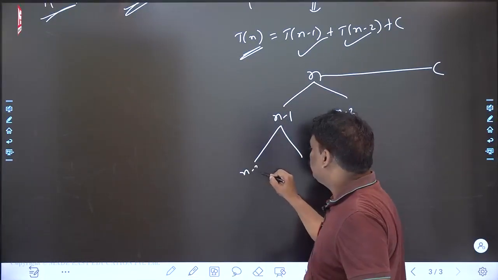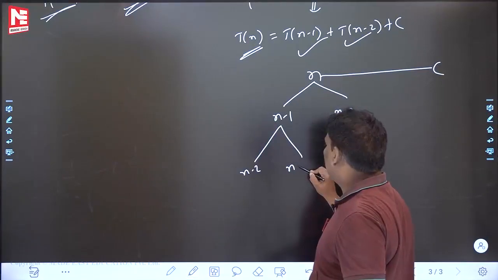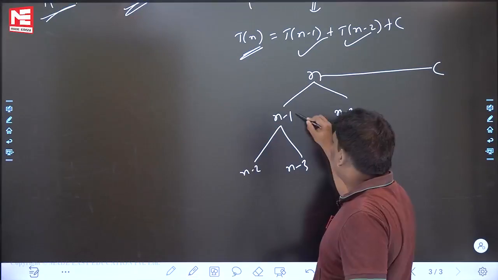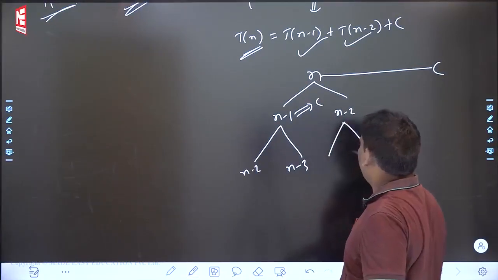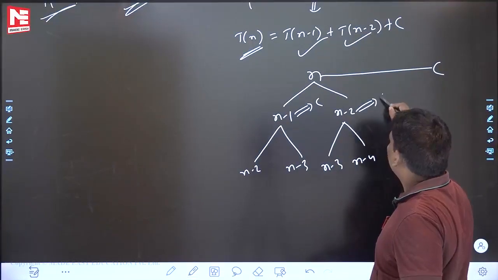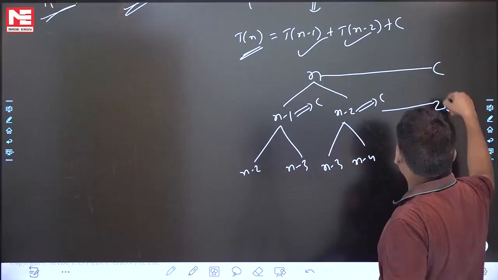n minus 1, n minus 2. This is minus 2, right? For this one, minus 1. For this one, minus 2. Right? It will take C time. This is also the same: minus 1, minus 2. This is also C time. C plus C, 2C. First level, second level differ.